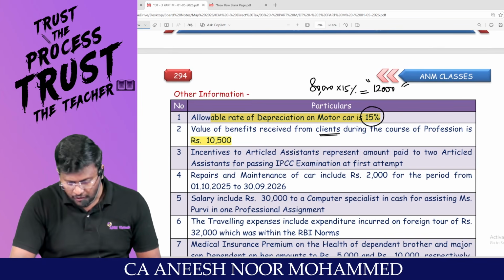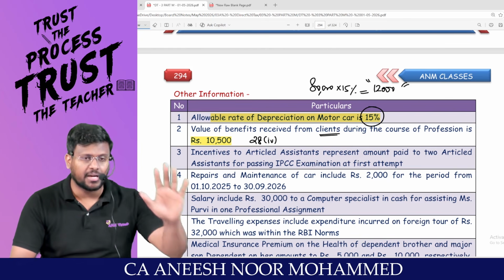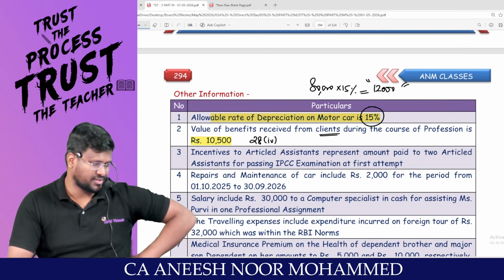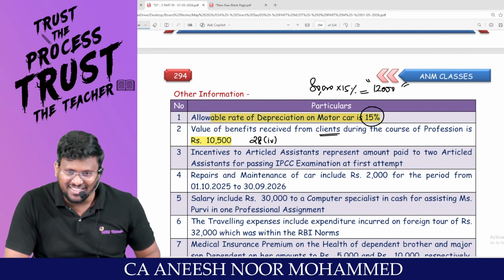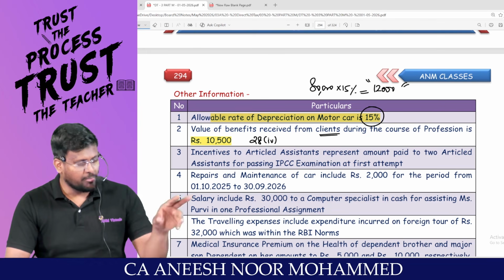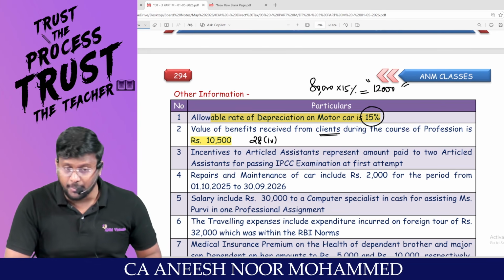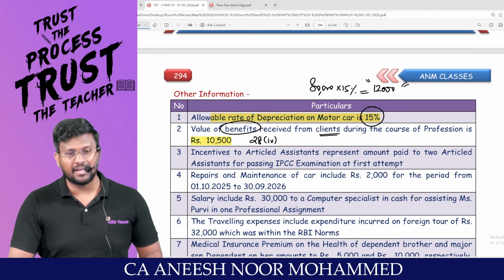Sir, in the course of business, in the course of profession, if you are getting any gift, that should be taxable under the PGBP. It will not go to IFOS. Sir, section 56 subsection 2 clause 10 is applicable to all assessees. If you are receiving gift by cash or by immovable property or by other than immovable property, this is, sir, receipt of benefit received from client.